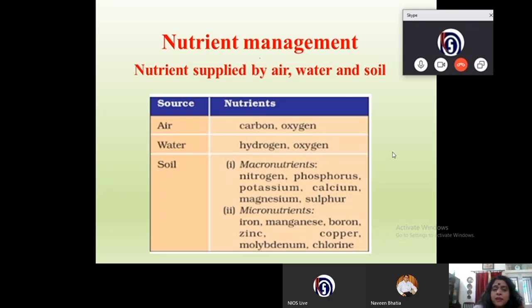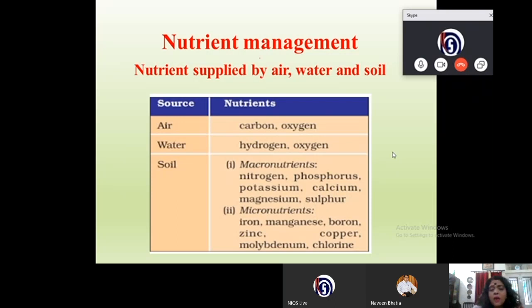So water provides the plant with hydrogen and oxygen. Now soil has important nutrients for the plant. These nutrients, according to the requirement by the plant, can be macronutrients or micronutrients.